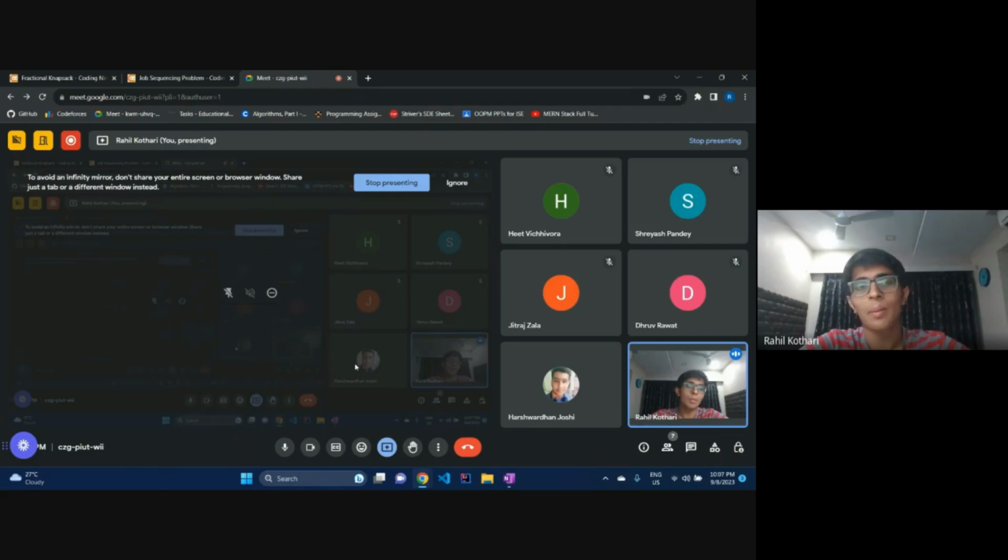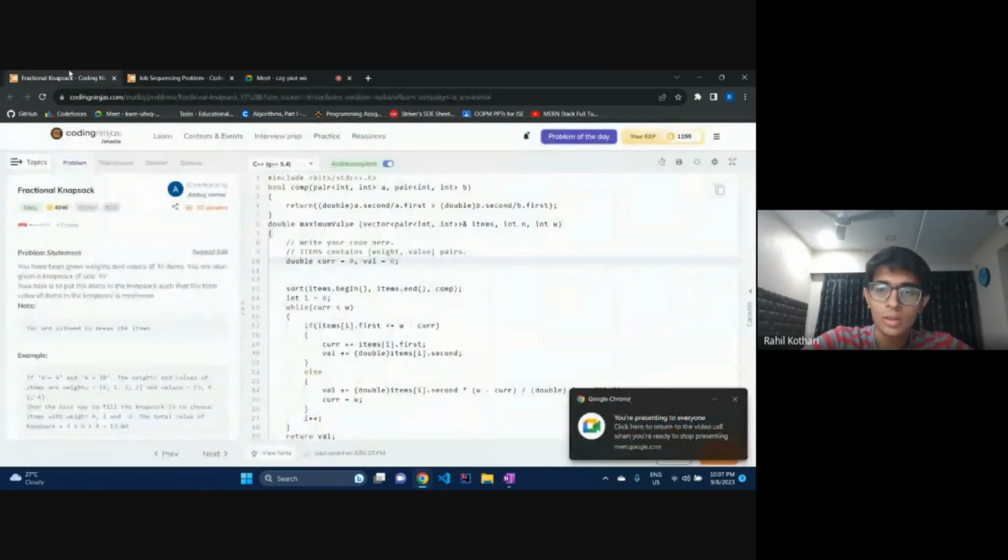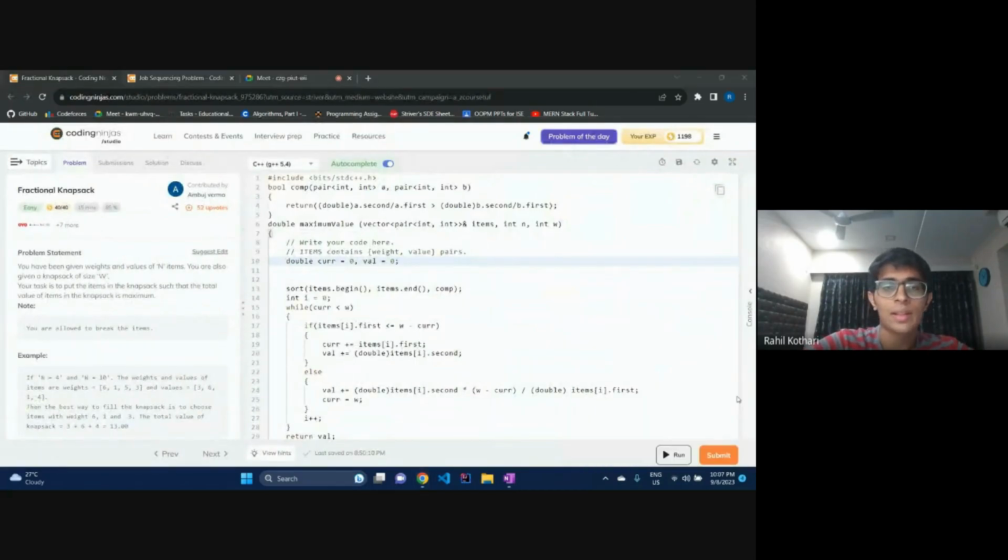Before I discuss the implementation, does anyone have any doubts on the approach, intuition? Okay, so then I'll move on to the code. Code does exactly what I've described.